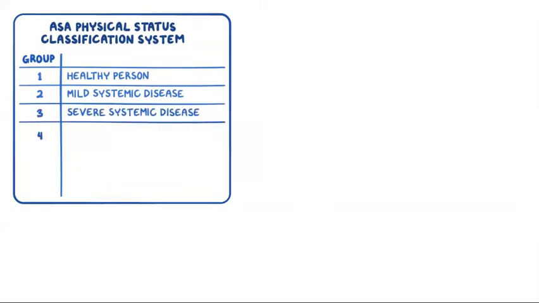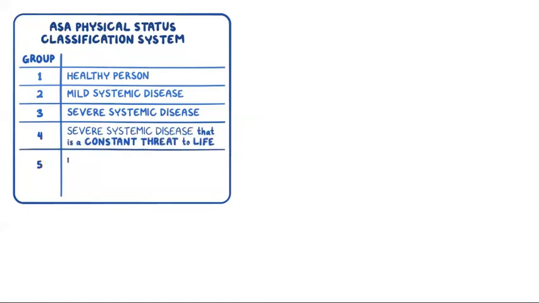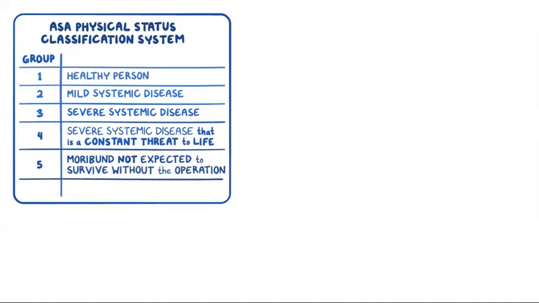Alright, as a quick recap, the ASA physical status classifies individuals into 6 groups. 1 is a healthy person, 2 is someone with mild systemic disease, 3 is someone with severe systemic disease, 4 is someone with severe systemic disease that is a constant threat to life, 5 is a moribund person who is not expected to survive without the operation, and finally 6 is a brain-dead organ donor.